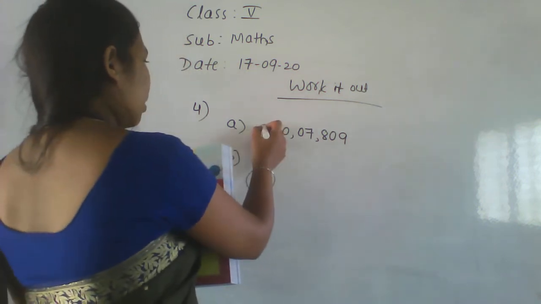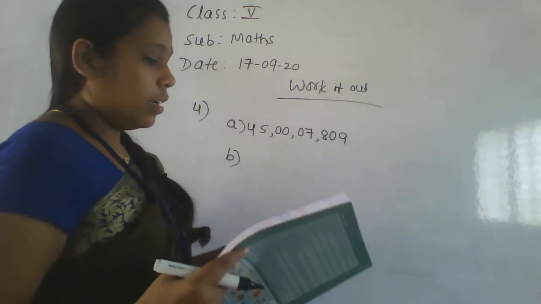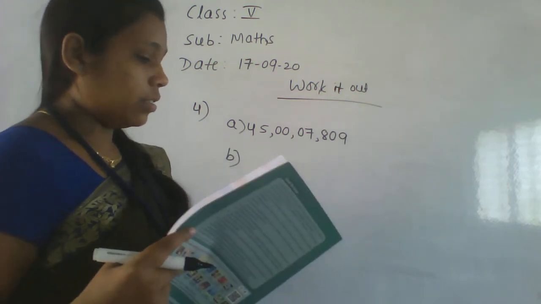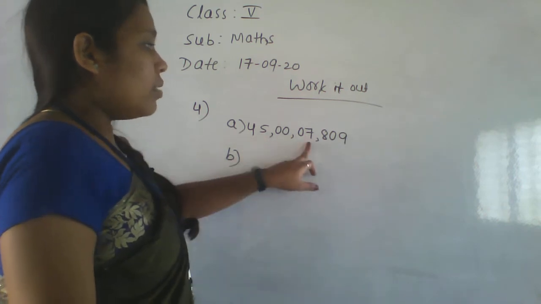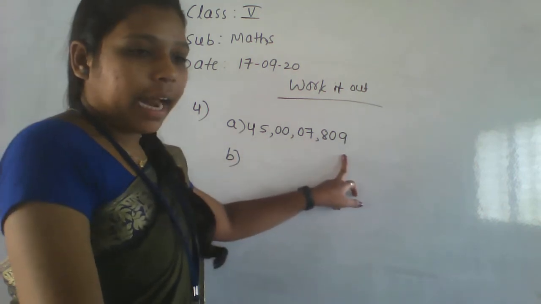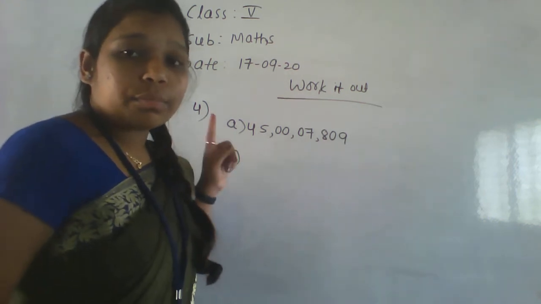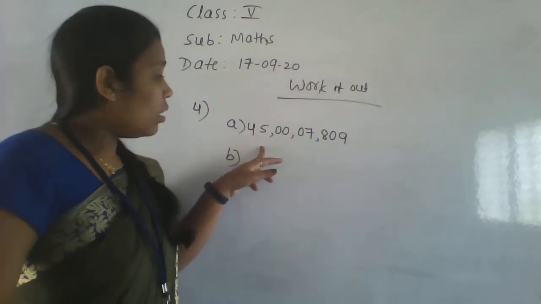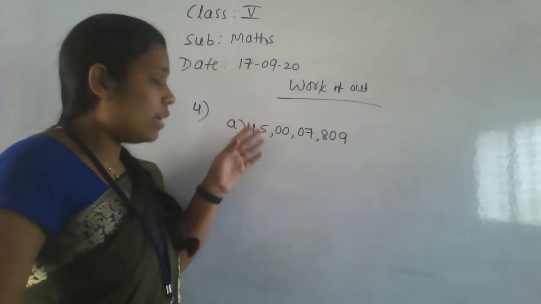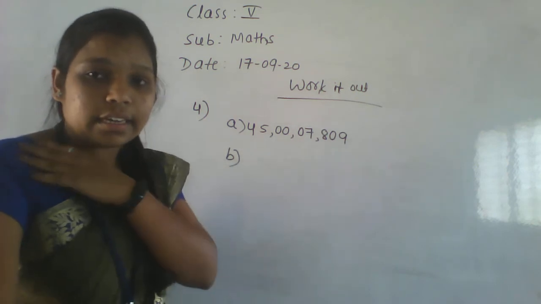So write here crore. It has 8 zeros, right? Yes. Okay, so it is 45 crore 7,809. This is the fourth main, eighth one answer: 45 crore 7,809.